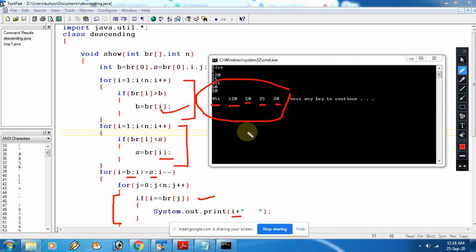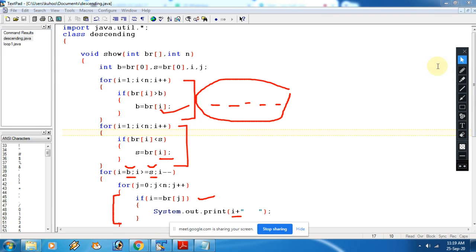So now in this, what we are doing is simply starting a loop from the biggest number to the smallest one. So in that case, we are getting descending order. If you want to print in ascending order without sorting, then just a change in the loop is required. That means I has to start with S, less than equals to B, I plus plus. Rest everything will be fine. So now again I am going to show you this program